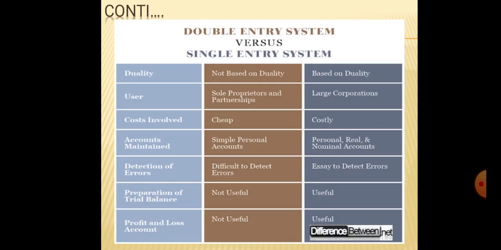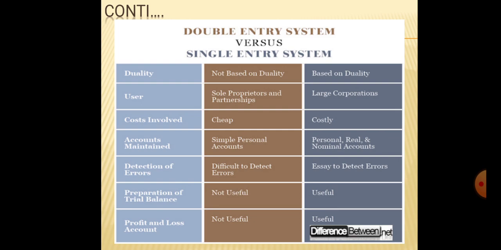Coming to the difference between single entry and double entry system. On the basis of assumptions and principles, double entry system is based on certain principles and assumptions, and single entry system is not at all based on any principles and assumptions.